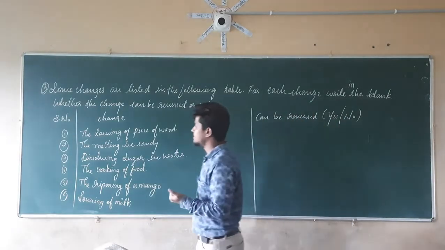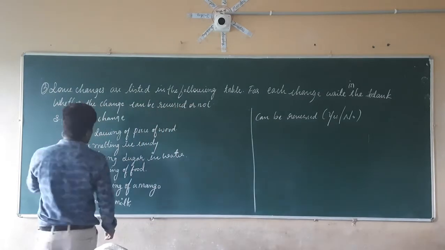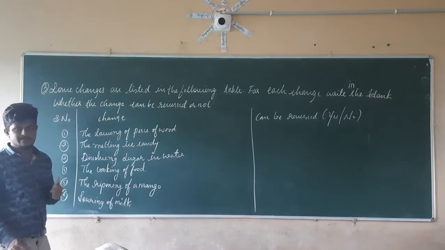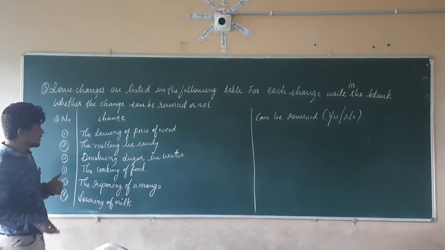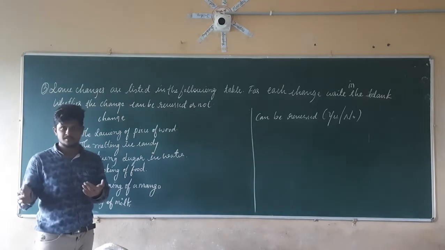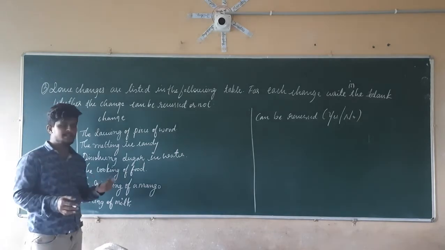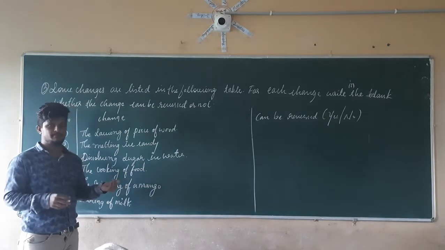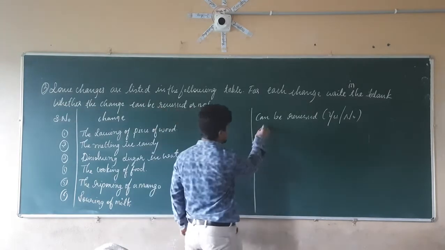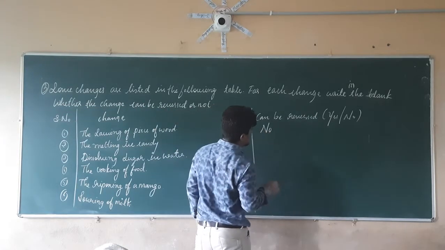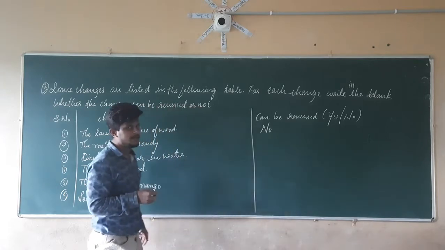Let us take the first one here. Sawing of a piece of wood: is it reversible or non-reversible? Is it possible to reverse that sawing of the wood? We cut the wood into some pieces. Is it possible that we get the same wood by mixing those pieces back together? No, it is not possible. So this change cannot be reversed.